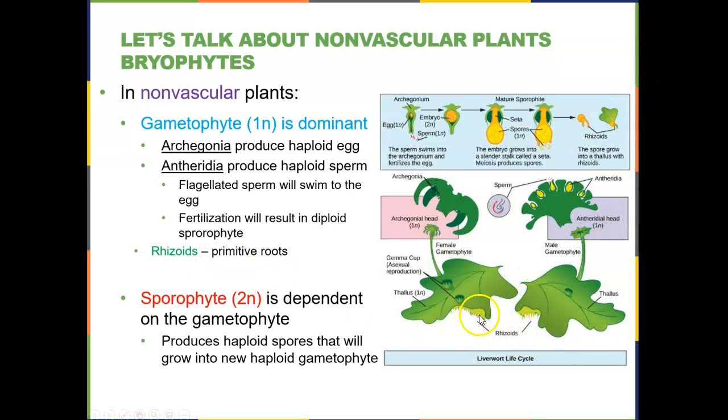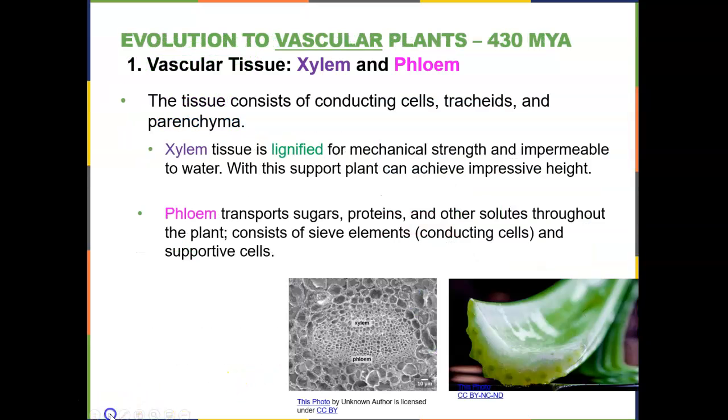Also, I want to make note of these little extensions here. They help to anchor the bryophyte to the ground. They're called rhizoids. They're primitive roots. So we can't really call them roots, as we'll see later on, but they're the bryophyte's answer to roots. So the sporophyte is very dependent on the gametophyte. The sporophyte, which forms inside this archegonial head, up here, we see it extended up here, produces haploid spores, and they grow into the new gametophyte. And that happens very quickly, not for a very long time.